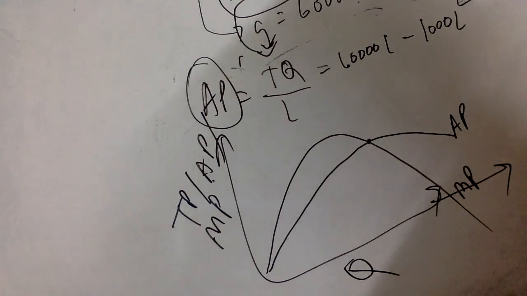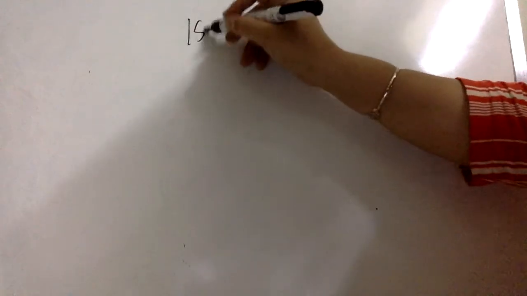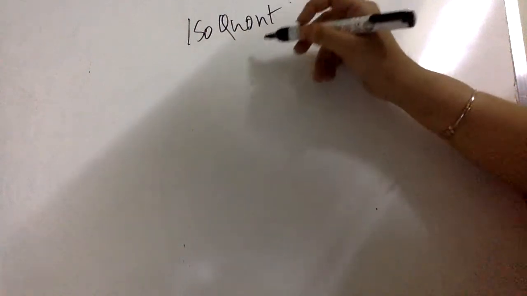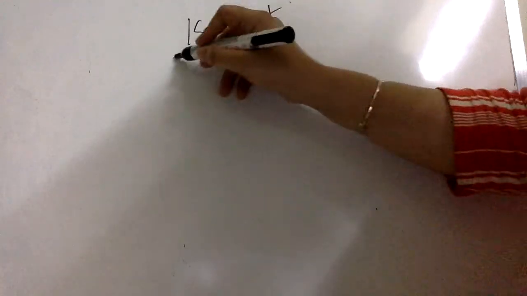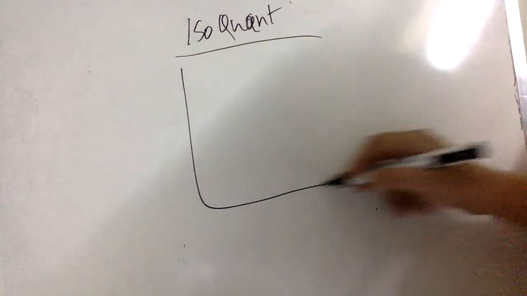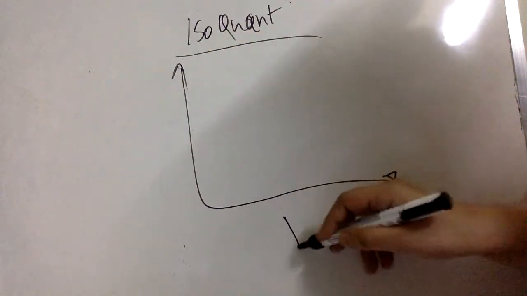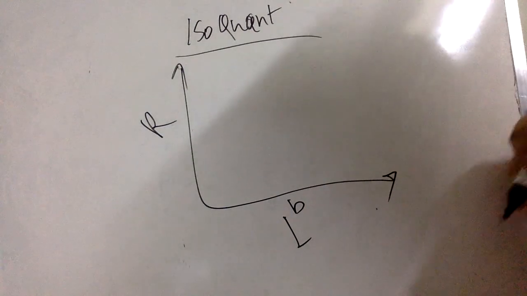Next, I move on to the isoquant map and the rate of technical substitution. Let's understand what exactly an isoquant is. Just like the indifference curve, which is plotted in consumer's theory when we have a two-goods space, here the isoquant is plotted in a two-input space. So suppose I have labor here, capital here; the isoquant is plotted in the space of inputs.